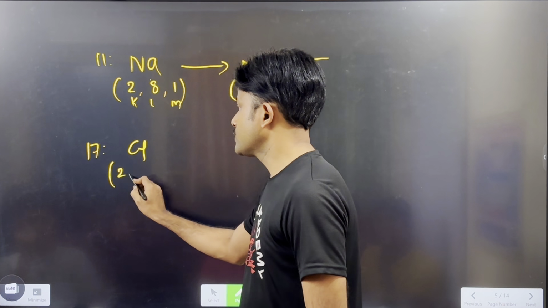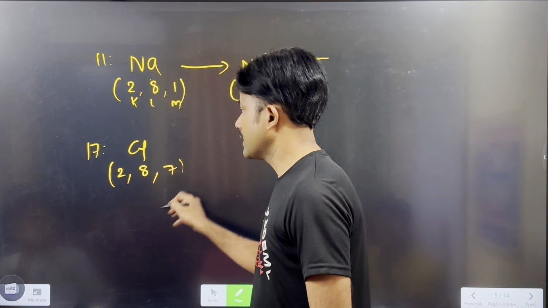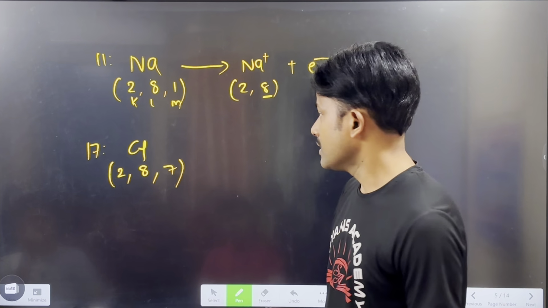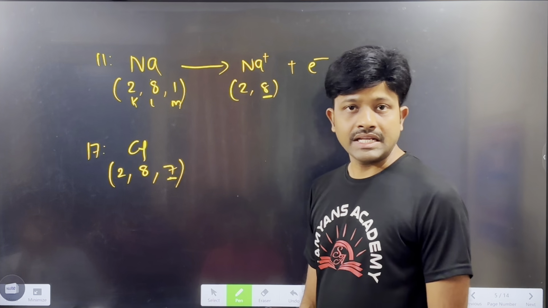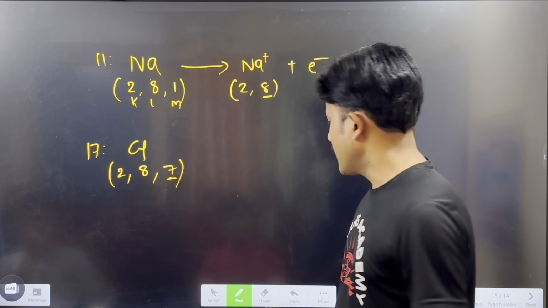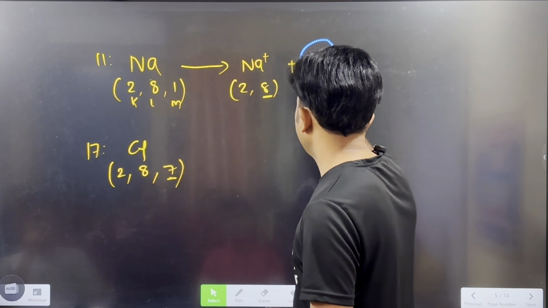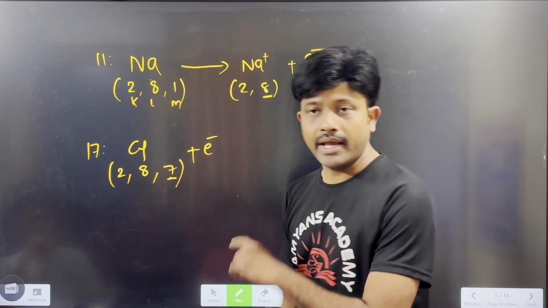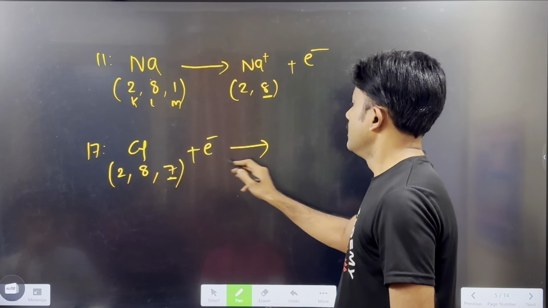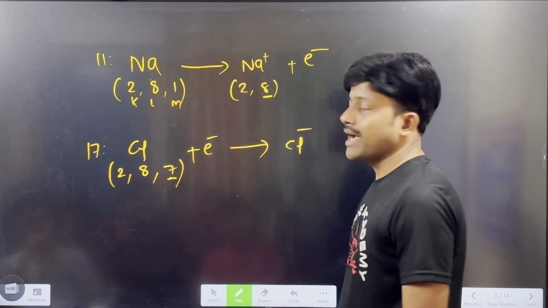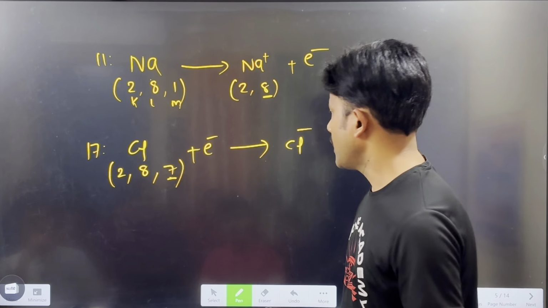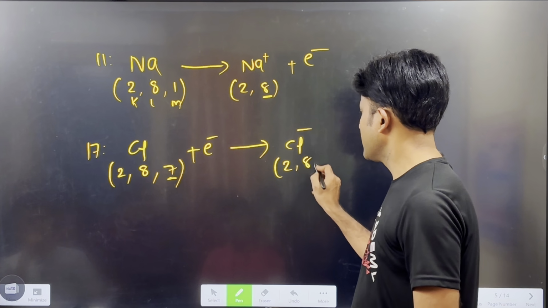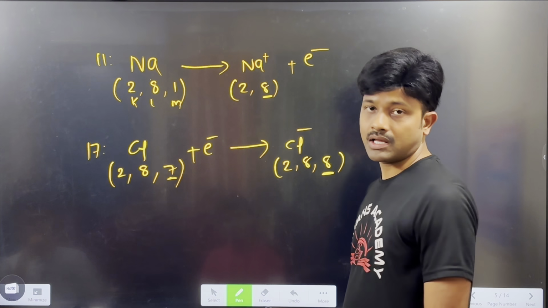So the first orbit consists of 2 electrons, the second orbit consists of 8 electrons, and the third orbit consists of 7 electrons. To get 8 electron configuration, it requires one more electron. Then who will give this electron? Donated by sodium, and it will form Cl minus ion. This is chloride ion. Now you see this Cl will get octet configuration in its last shell.